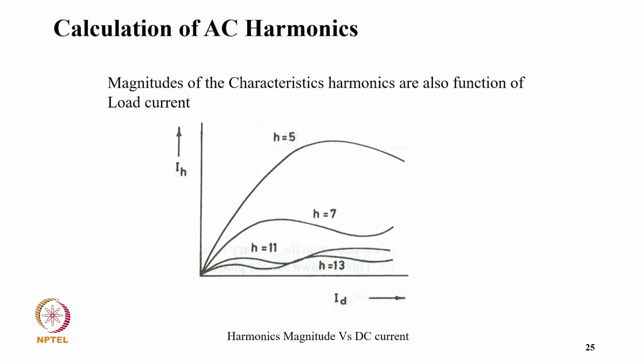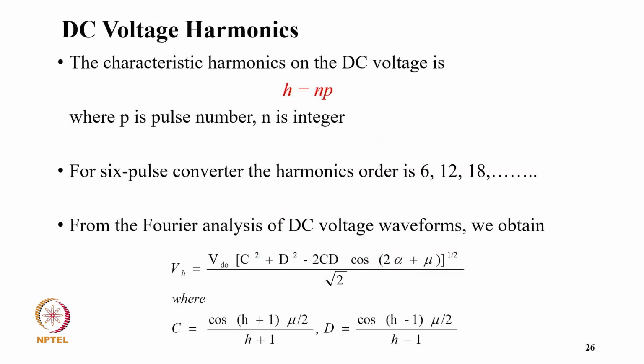So now the magnitudes of the characteristic harmonics are a function of the load current. So you can clearly see how the different harmonics are there as a function of ID.